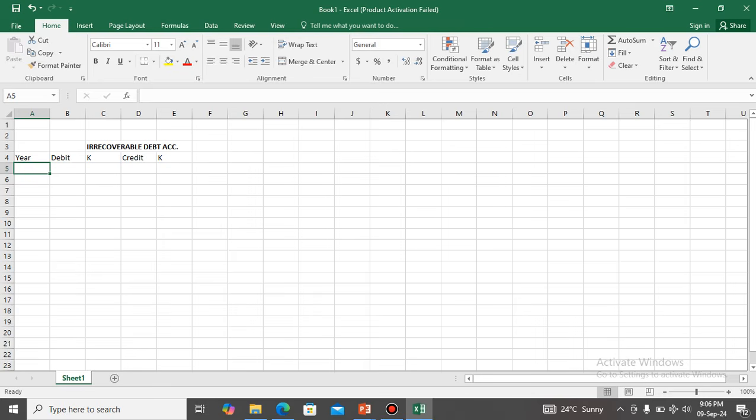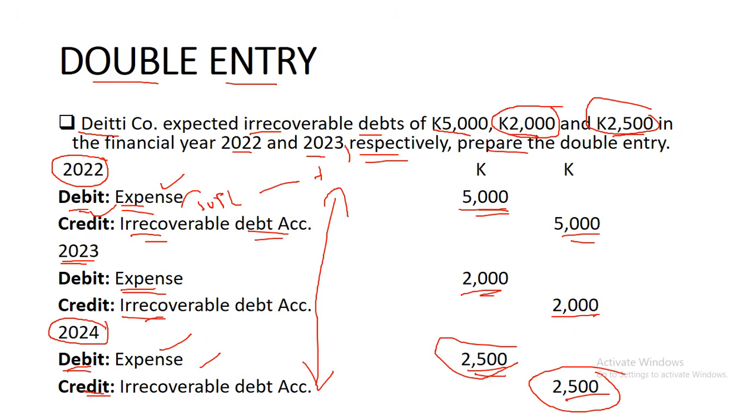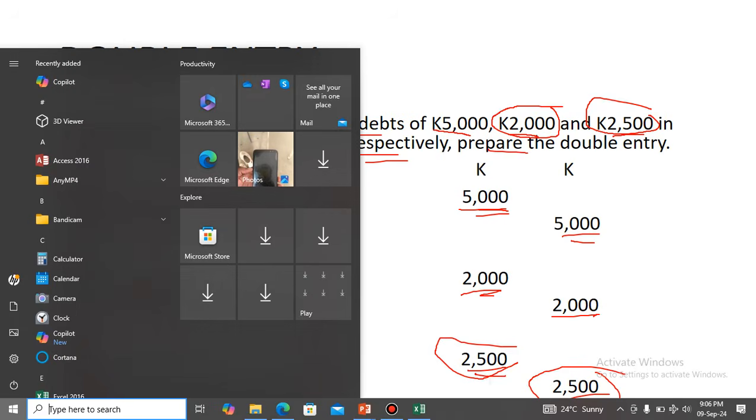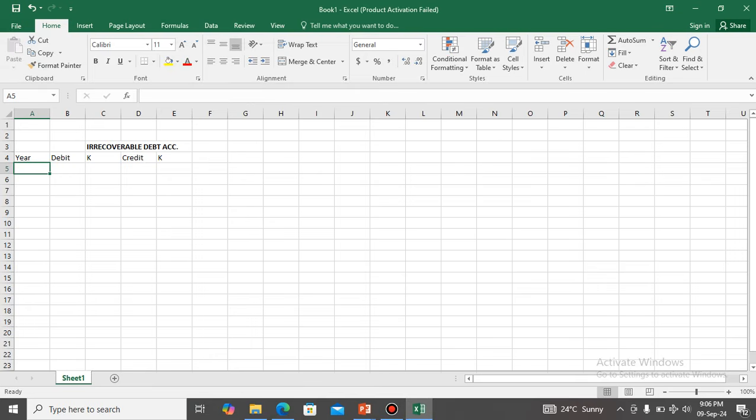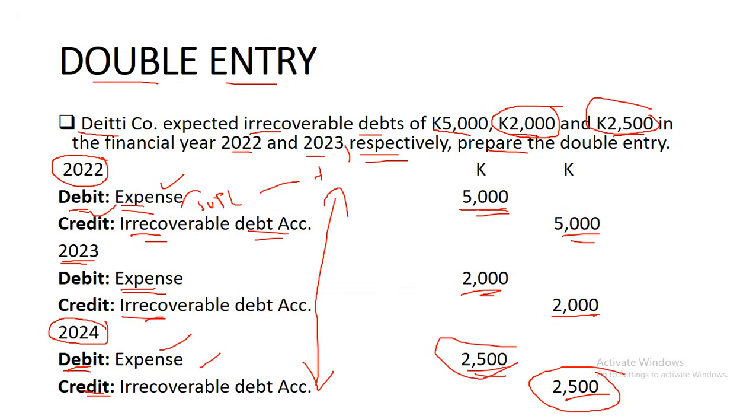So this is what you do. Irrecoverable debts, it's just the same. This is where you say irrecoverable debt. It's the creditor. So in the first year, it is 5,000. So you just say profit or loss, 5,000.